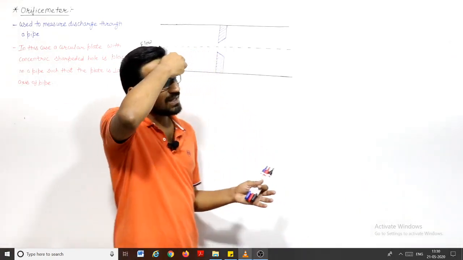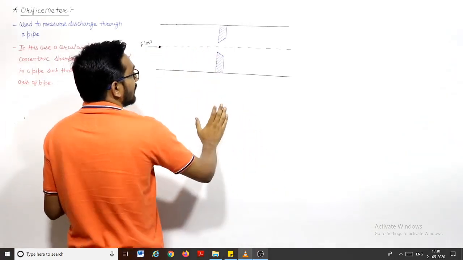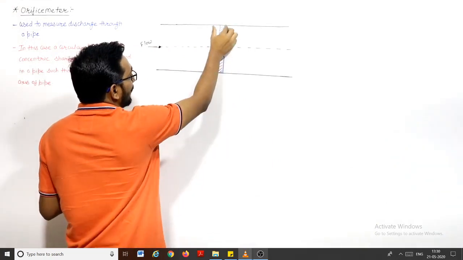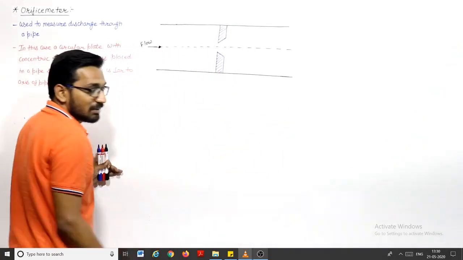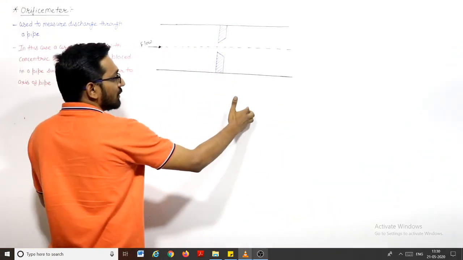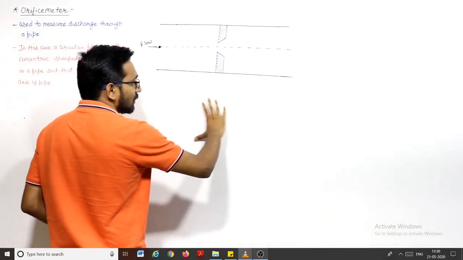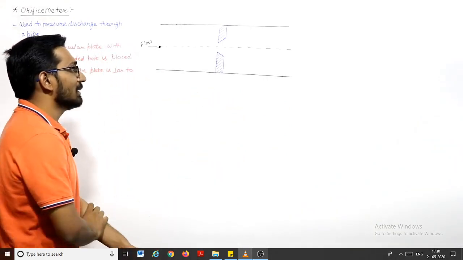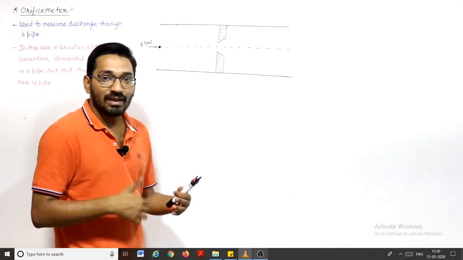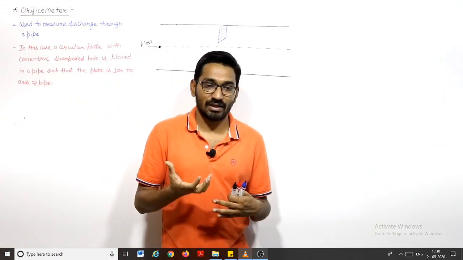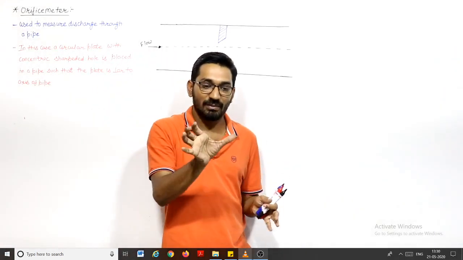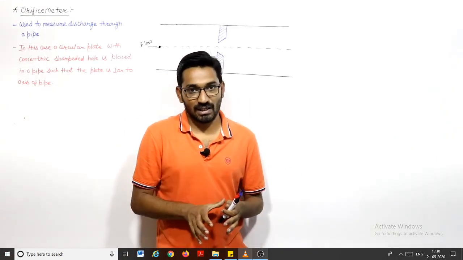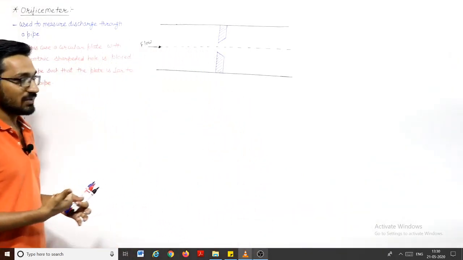And we can say that in this case only a small length of the pipe is affected. Only this much length of pipe is affected in the case of the orifice meter. But in the case of the venturi meter, a large, a substantial length of pipe is required to install that venturi meter inside the pipe. So if we have some space constraint, we will not be able to put the venturi meter between the pipe. If we have that much space constraint, then we can use the orifice meter to measure the discharge.